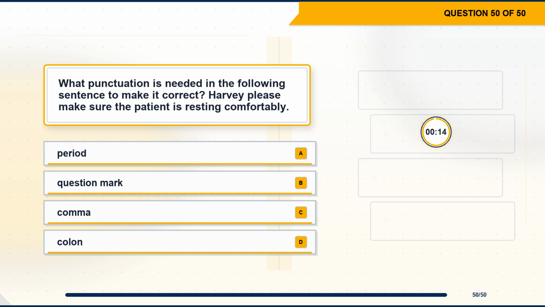Question 50. What punctuation is needed in the following sentence to make it correct? Harvey, please make sure the patient is resting comfortably. Option A, period. Option B, question mark. Option C, comma. Option D, colon.